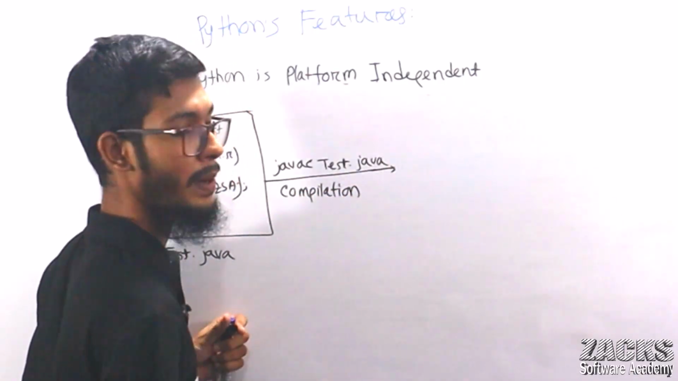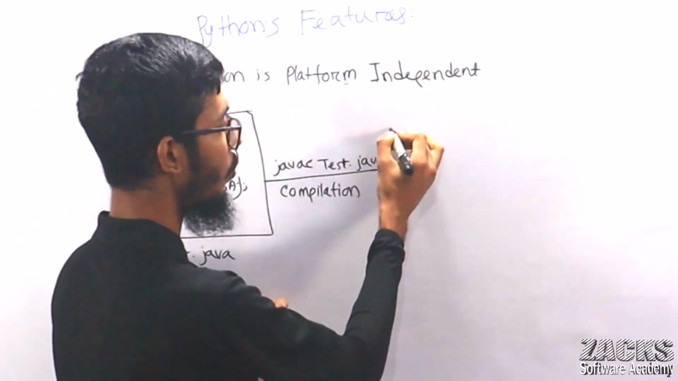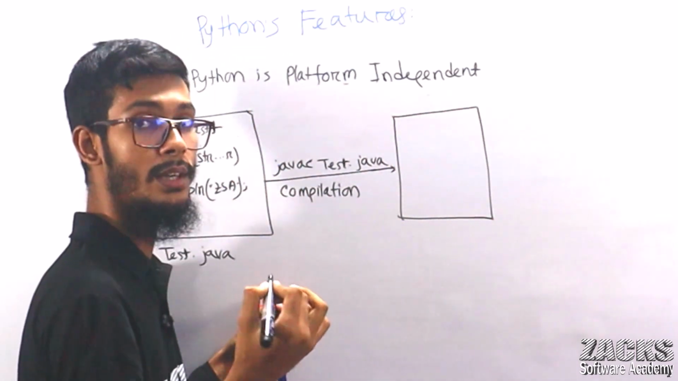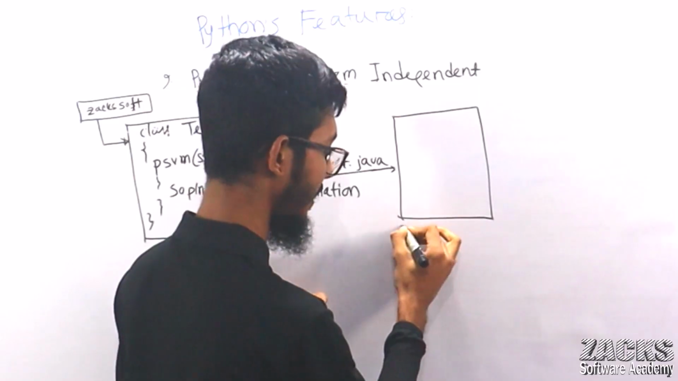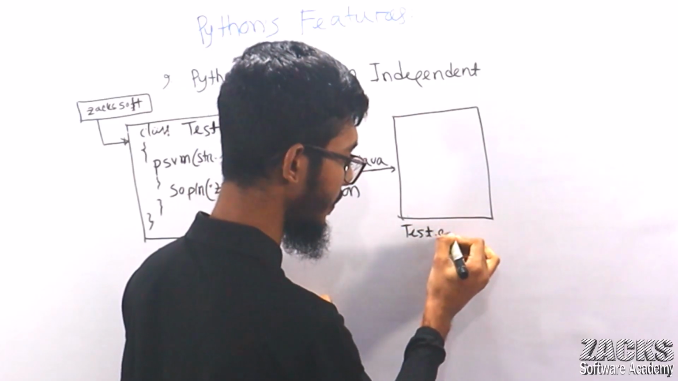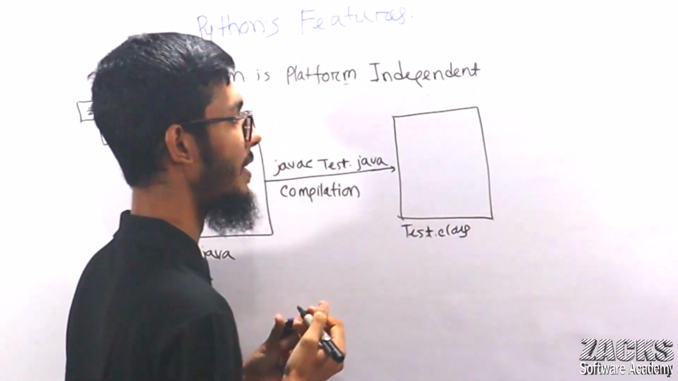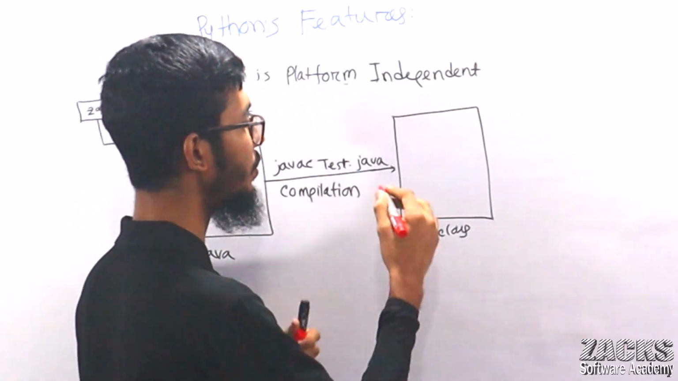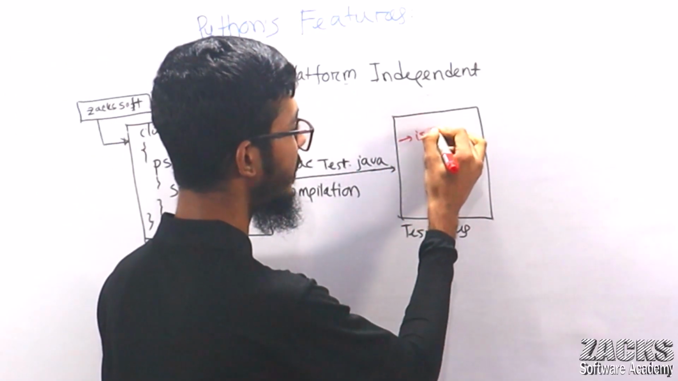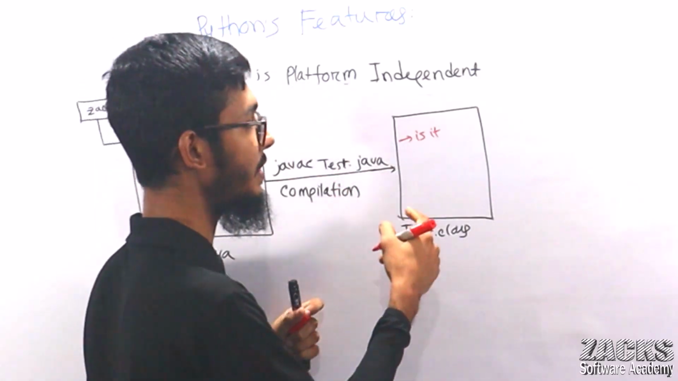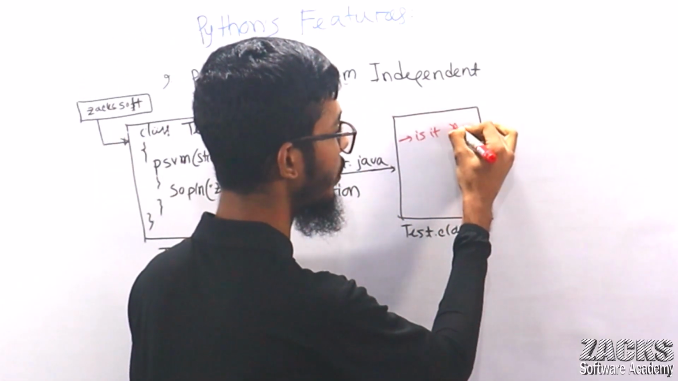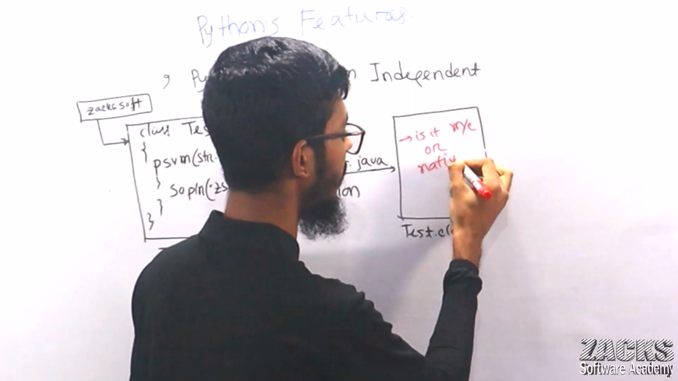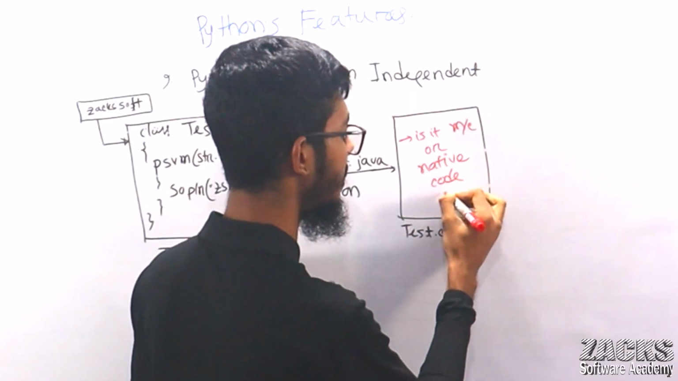So after compilation, what will happen? One intermediary code will be generated. One file will be created, with an extension like test.class. Sir, but I'm asking you the question: is this intermediary code machine code, or native code? No, the answer is no.